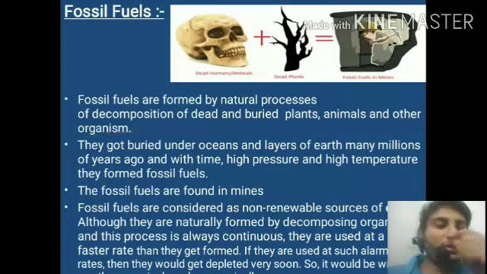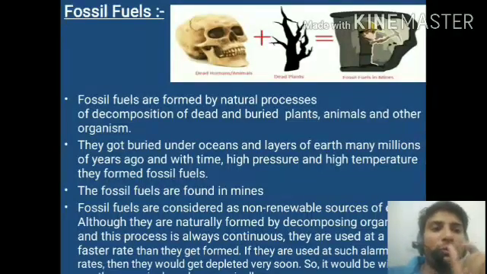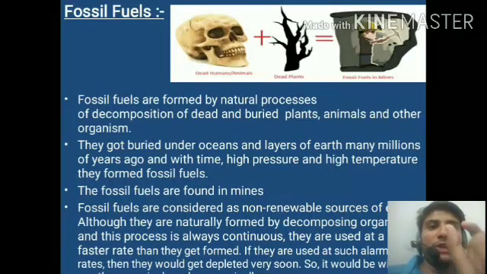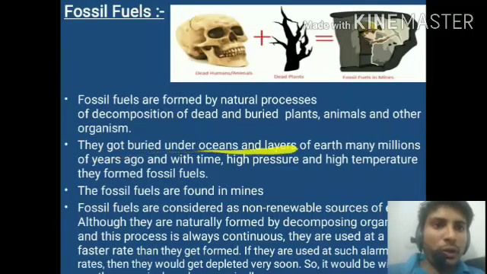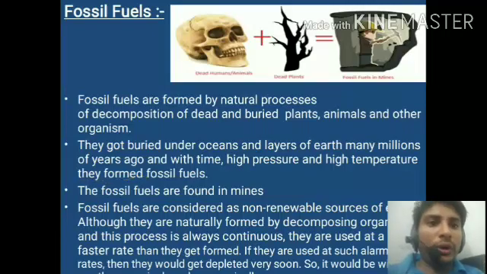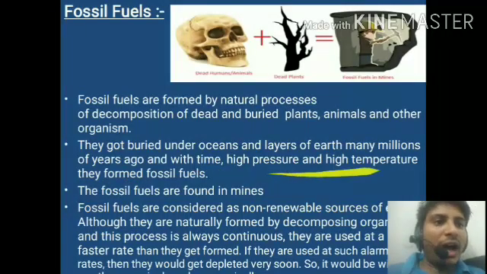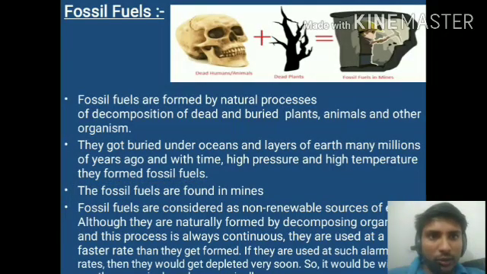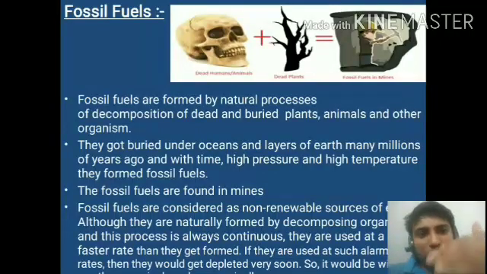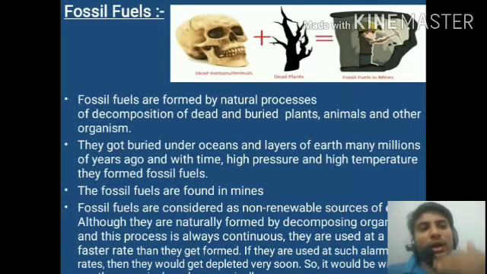Fossil fuels are formed by the natural process of decomposition of dead and buried plants, animals, and other organisms. They got buried under the ocean and layers of earth many millions of years ago, and with time, high pressure and high temperature they formed fossil fuels. They buried into the earth and formed layer by layer. Due to the temperature and pressure, they convert into fossil fuels.